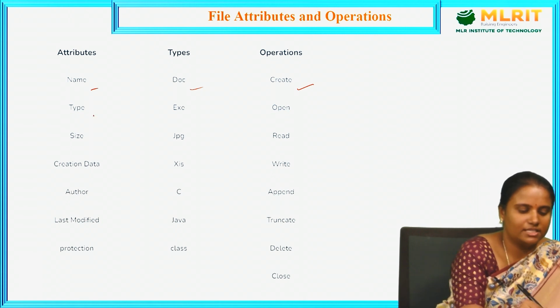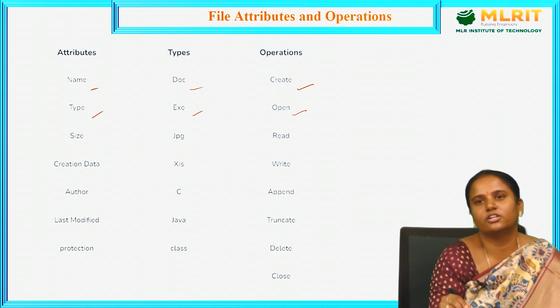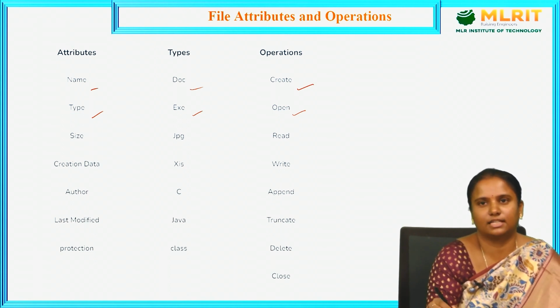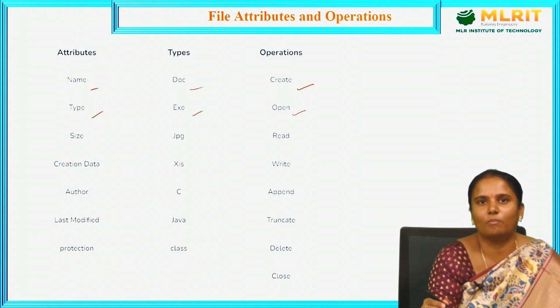Next attribute is type. It is an executable file and we need to open it. Executable files are already ready to execute, so we need to open it and see the output. That is what this type, executable, and the open operation are about.